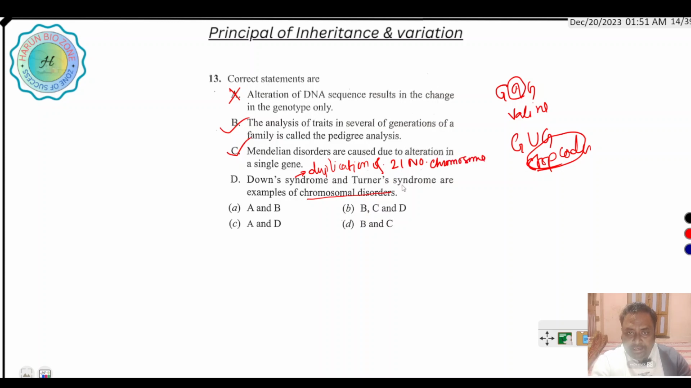Turner syndrome is caused by X0, that is, absence of one X chromosome. Here the total chromosome number is 45, and here the total chromosome number is 47. Okay, genetic disorder. Here option A is the wrong answer, and B, C, D are the correct options. Next question.